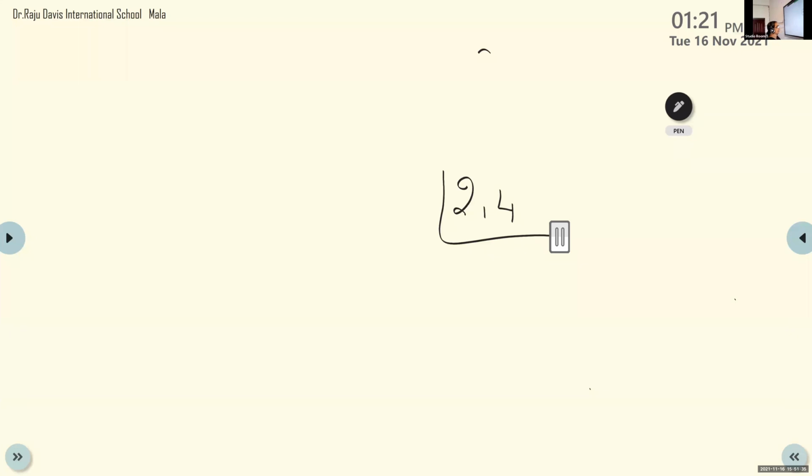Yes, tell me now. 2 and 4. Saira, what is the first step you will write? First, we should divide. How do you take the common terms there? Ma'am, we will take 2. Yes. Then we divide 2 and 2, we will get 1. Then we divide 2 and 4, we will get 2.